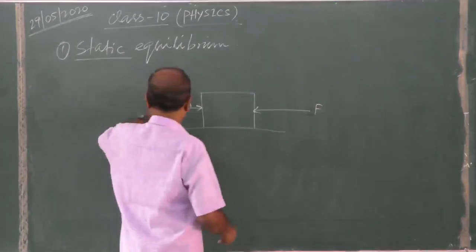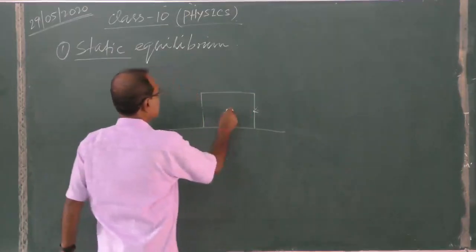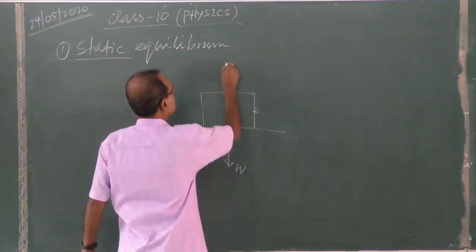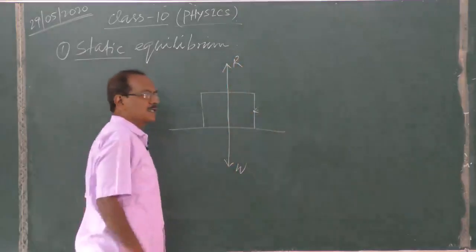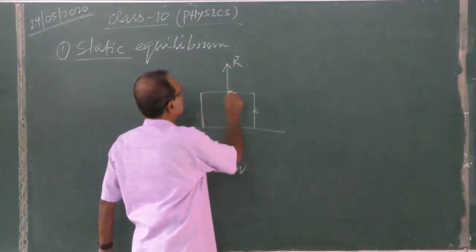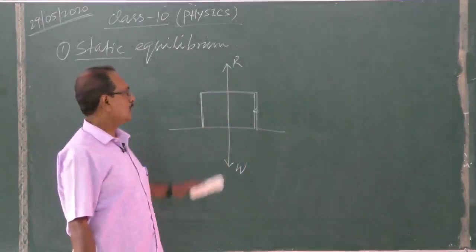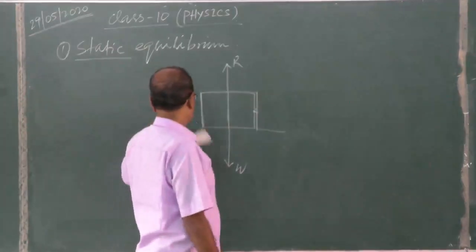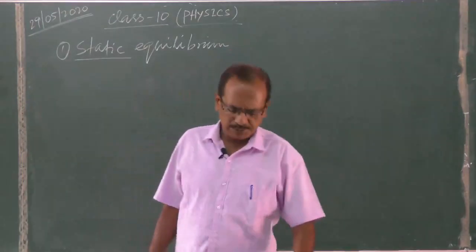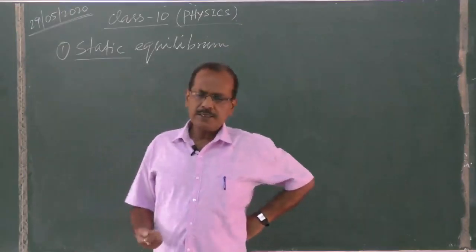In another case, a body is kept on the tabletop, then the weight of the body will work vertically downward and the reaction force will work vertically upward. In this case also the body will be at rest because the two forces are equal and opposite. There are so many examples. Next is dynamic equilibrium.